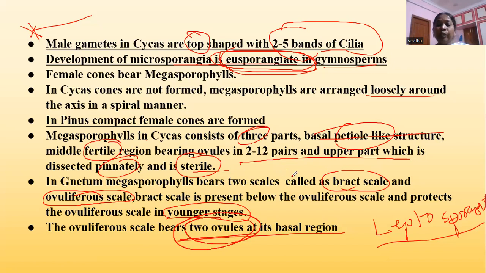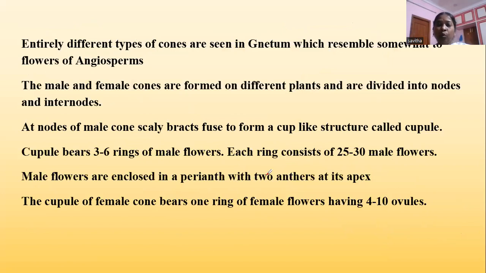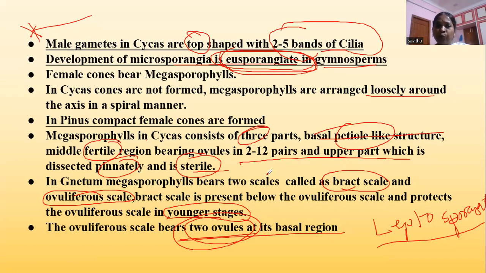The ovuliferous scale bears 2 ovules at its basal region in Gnetum.